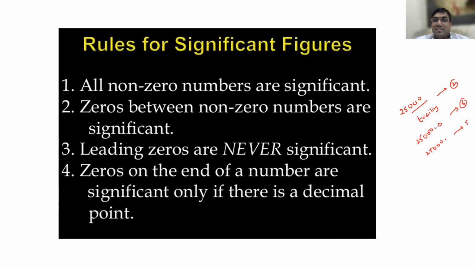Without the decimal, that is the second rule. See here, read this fourth one. Zeros on the end of the number are significant only if there is a decimal point. Only if there is a decimal point. Are you clear now? You have to practice.